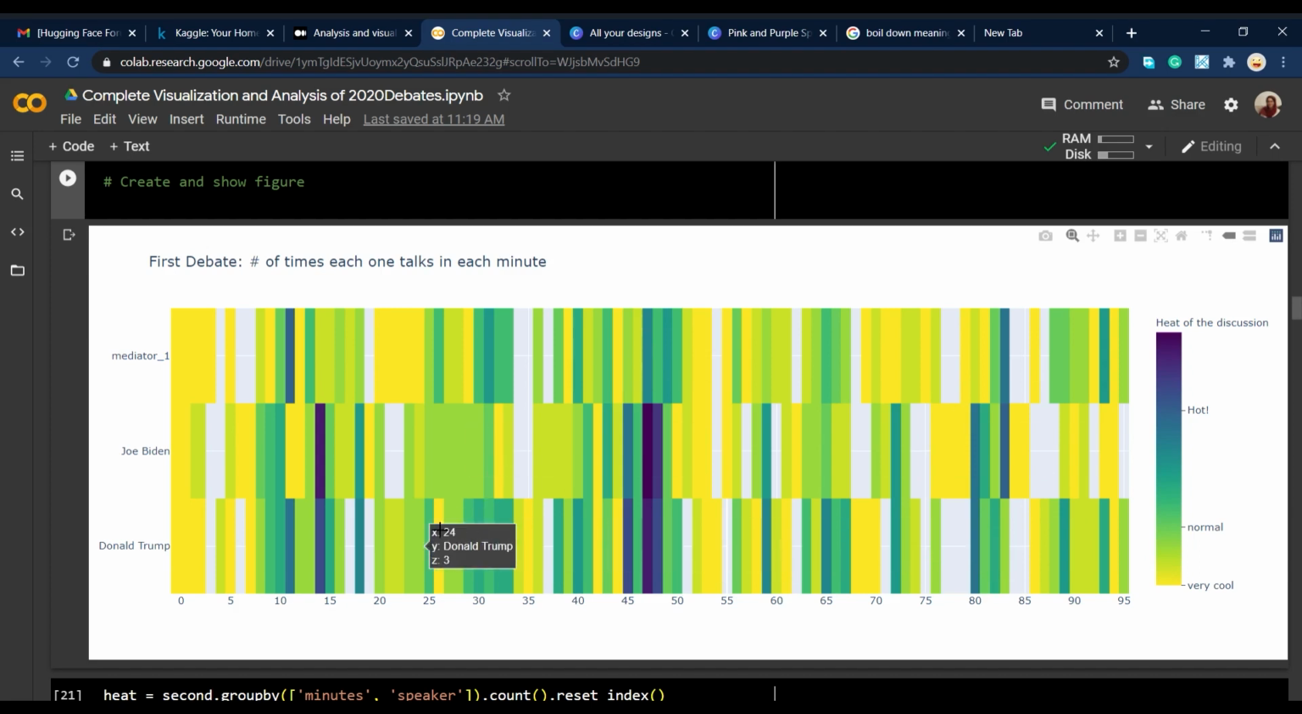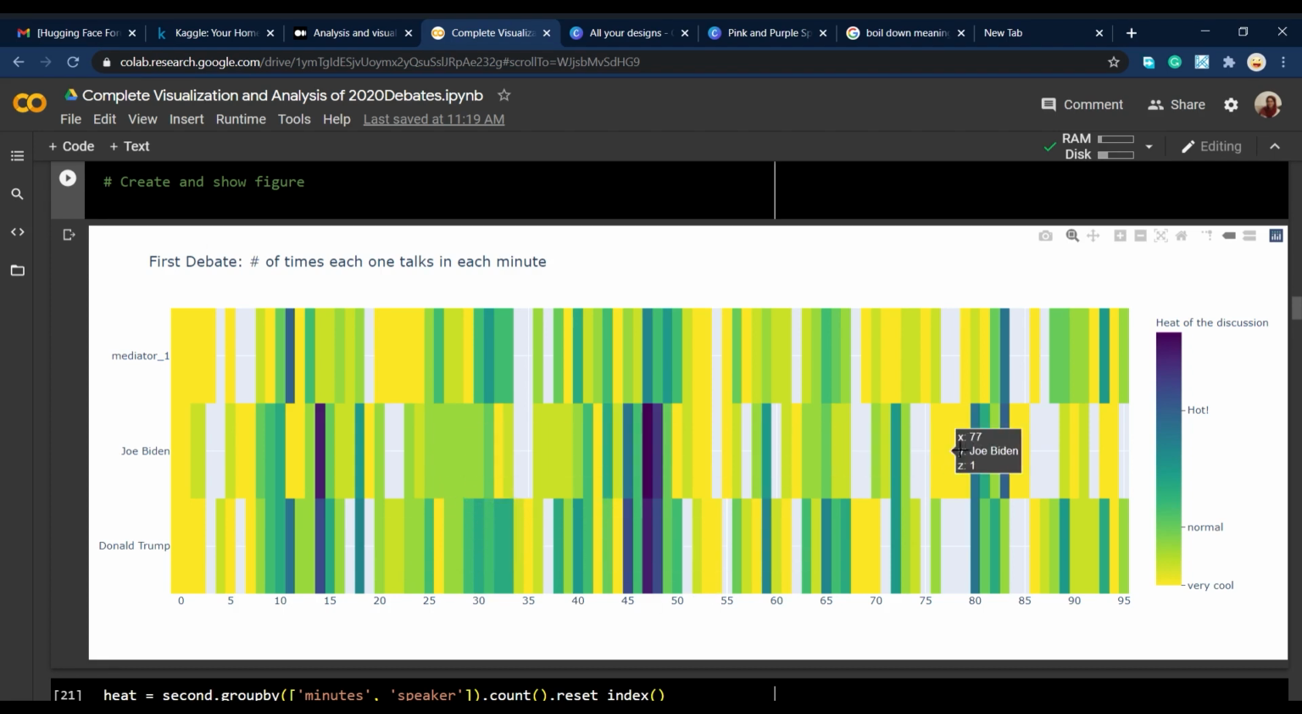The interesting thing is that after each time they start talking a lot, the mediator, I guess, gets a little bit angry and tries to calm them down. And here, hopefully, he accomplishes his goal. For example, around 20 minutes, they don't have that kind of interruption and hot discussion that they used to have.